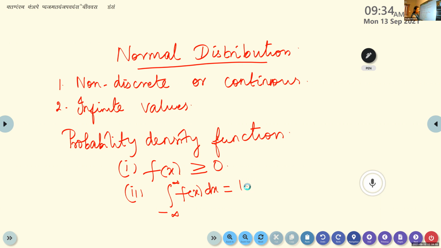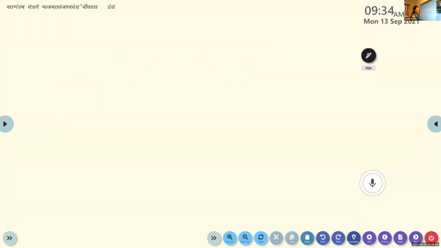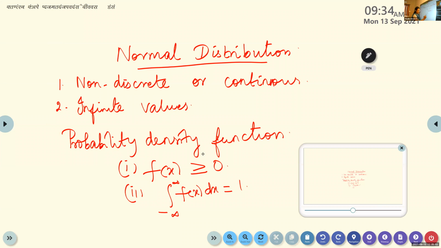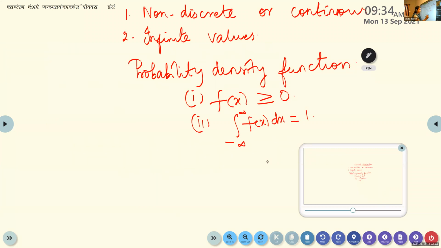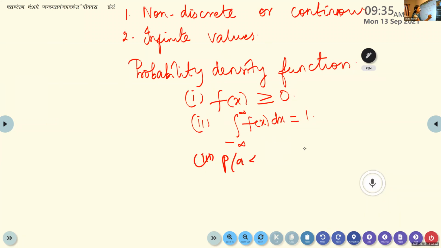The third property is P of A less than or equal to X less than or equal to B. We want to find the probability of an event lying between A and B, which is the integral from A to B of f of x dx.